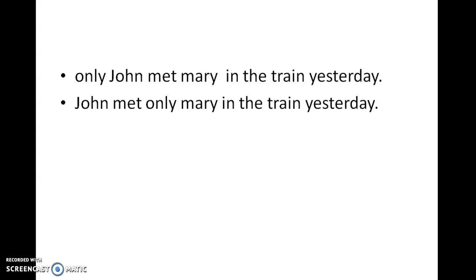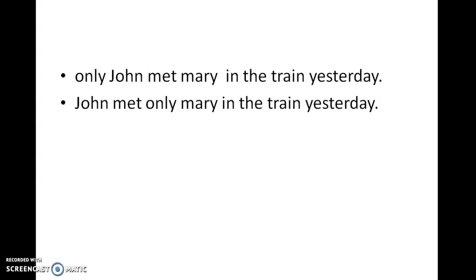Dear participants, kindly look at the screen. There are two sentences given on the screen. I'll read for you. Try to understand the difference between two sentences. The first sentence, here it goes: Only John met Mary in the train yesterday. The second sentence: John met only Mary in the train yesterday. I'll give you more sentences which you can relate to these two sentences.